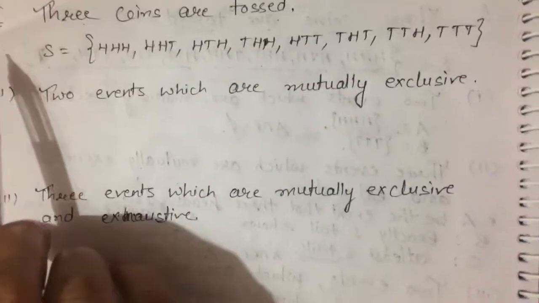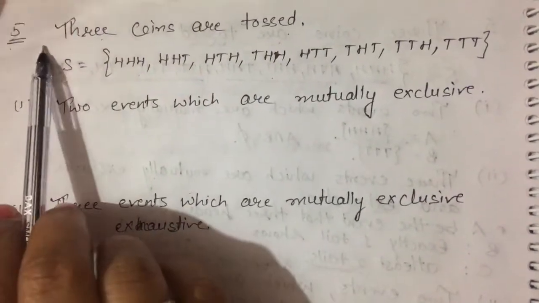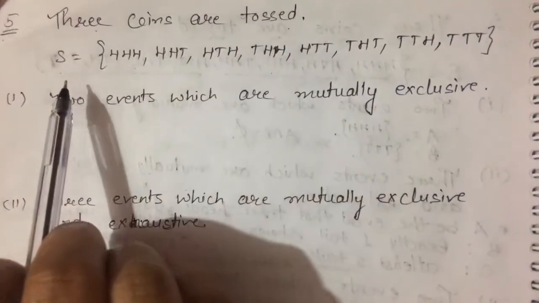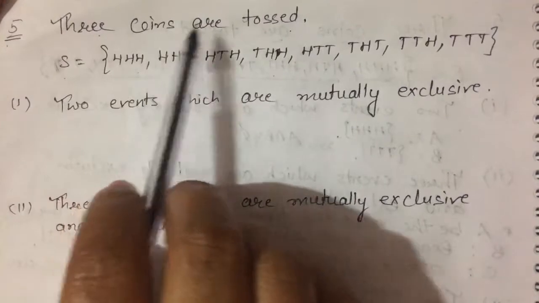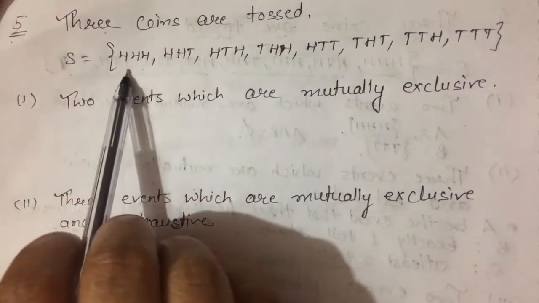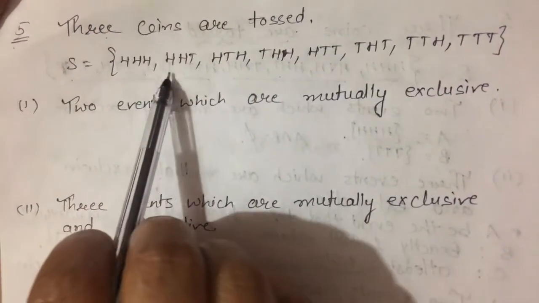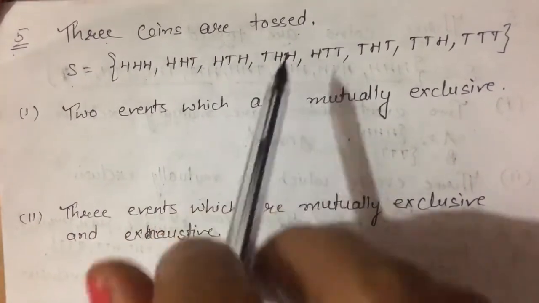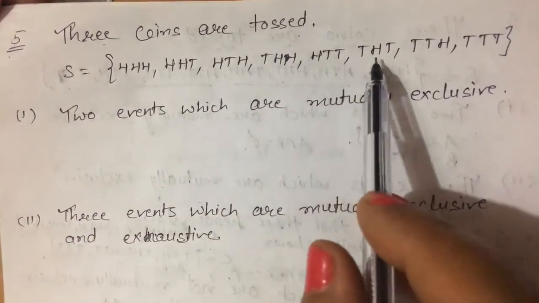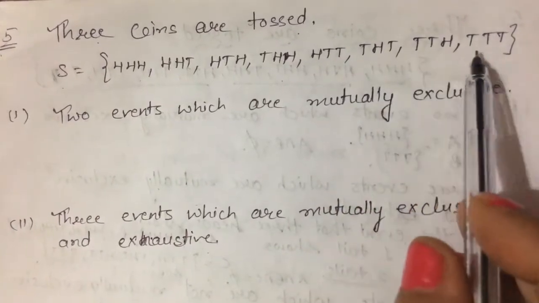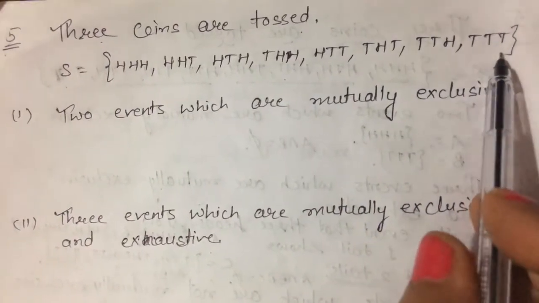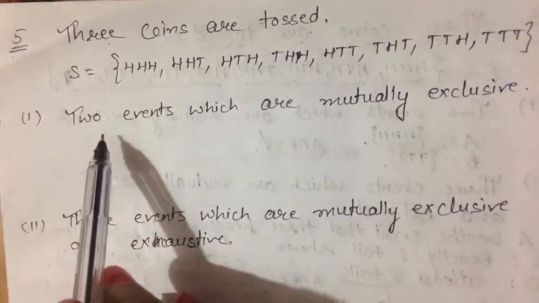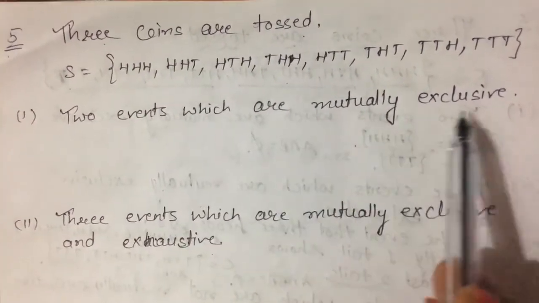Now question number 5 of 16.2 exercise probability. 3 coins are tossed, where we know that if 3 coins are tossed, then the sample space is equal to HHH, HHT, HTH, THH and HTT, THT, TTH and TTT. So there are 8 cases, and in the first question we have to describe 2 events which are mutually exclusive.